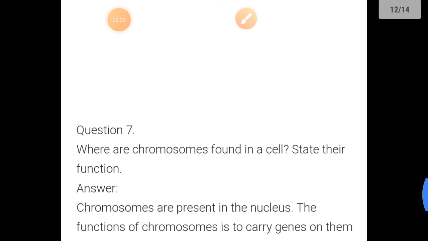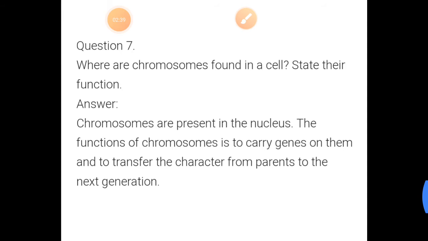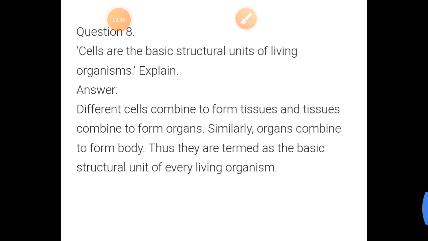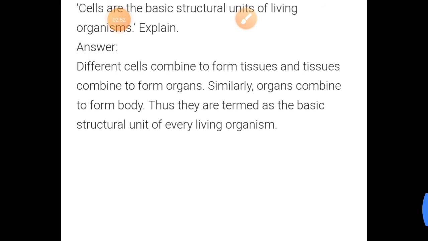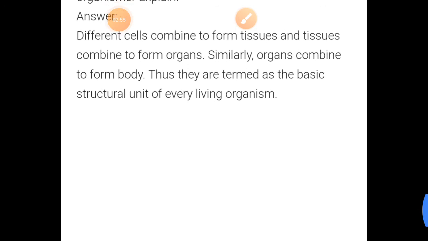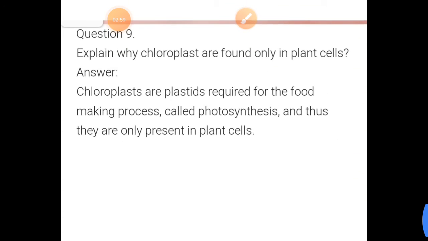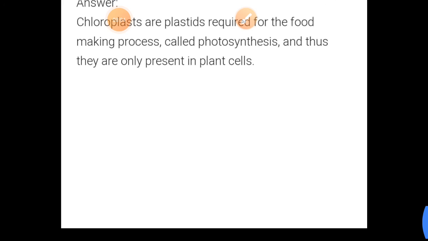Question number 7. What are chromosomes found in a cell? State their function. Chromosomes are present in the nucleus. Their function is to carry genes to the offspring. Cells are the basic structural unit. How? Different cells combine to form tissues, and tissues combine to form organs. Similarly, organs combine to form the body. They are termed the basic structural unit of living organisms. Chromoplasts and plastids are required for the food making process called photosynthesis, and thus they are only present in plant cells.